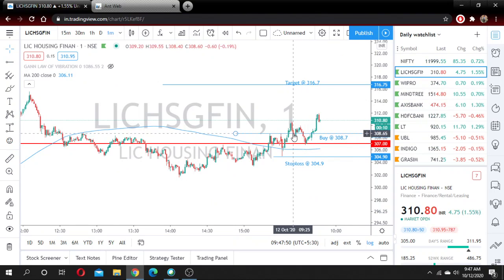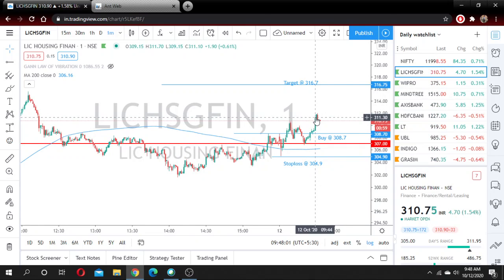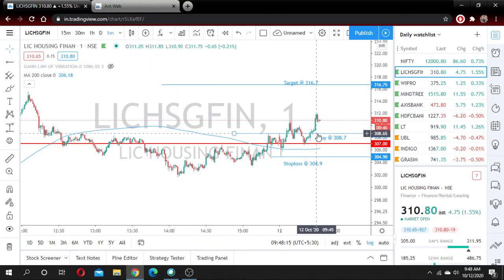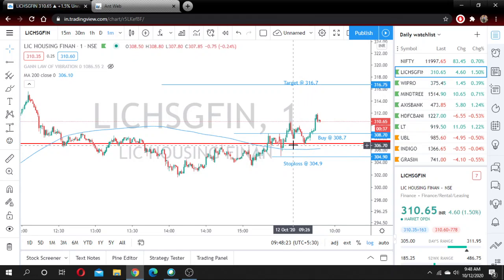Guys, the stock went in the negative direction after our entry, but it took support at the GANN level and it is going up now. It is retracing for a short time. I'm expecting that if it crosses this candle's high, which is 311.95, here you can see the high, we will trail our stop loss to below this candle, which is 306.85.